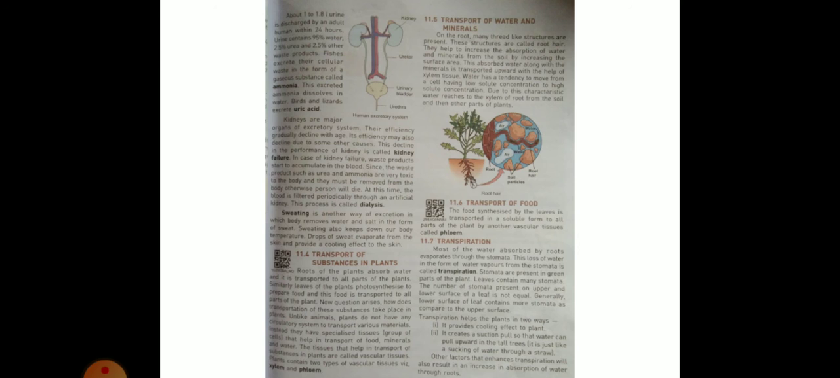Waste products such as urea and ammonia are very toxic to the body and they must be removed from the body, otherwise the person will die. At this time, the blood is filtered periodically through an artificial kidney. That process is called dialysis.